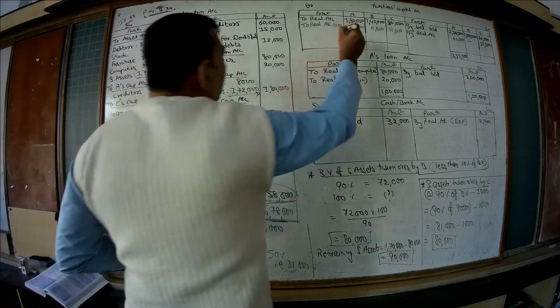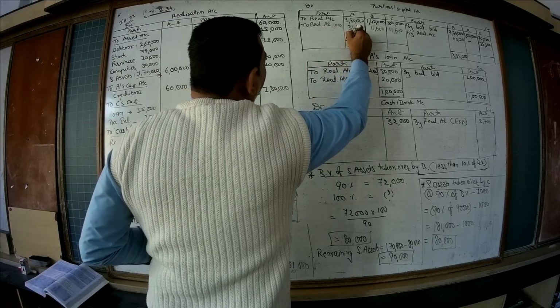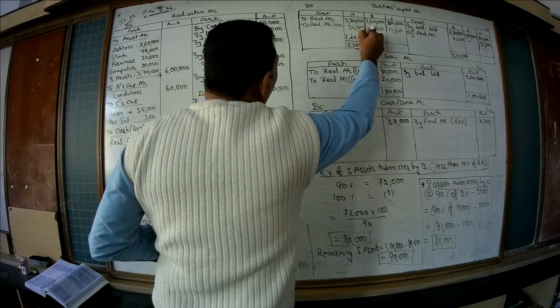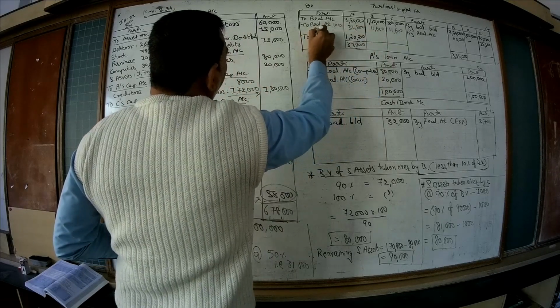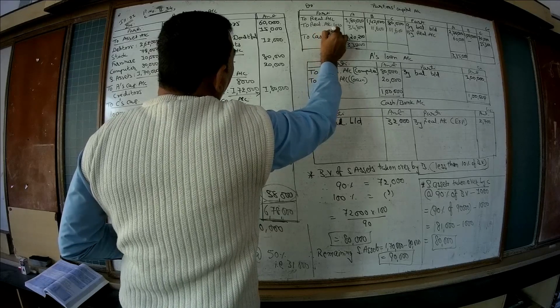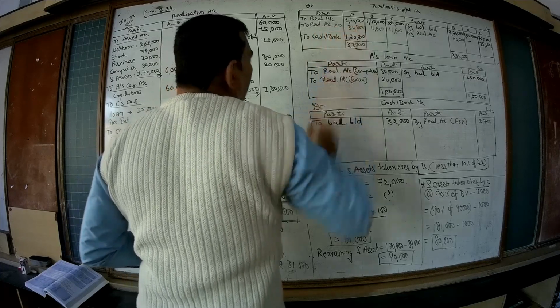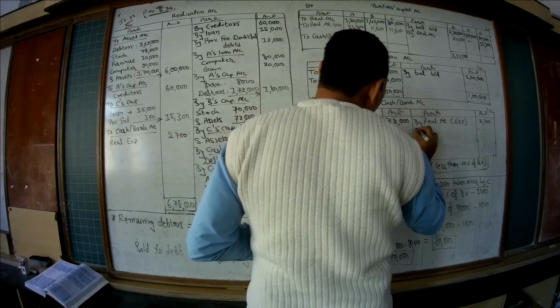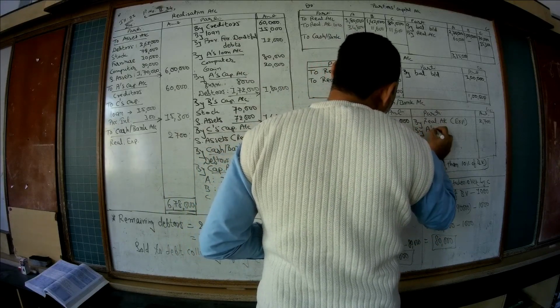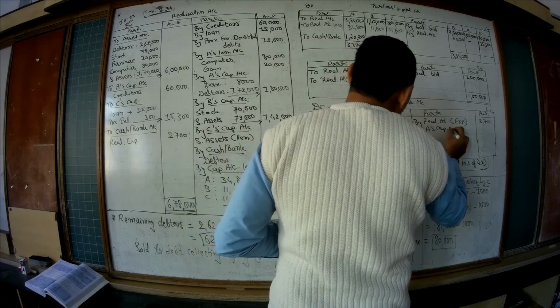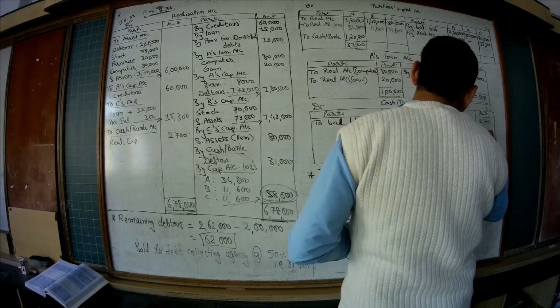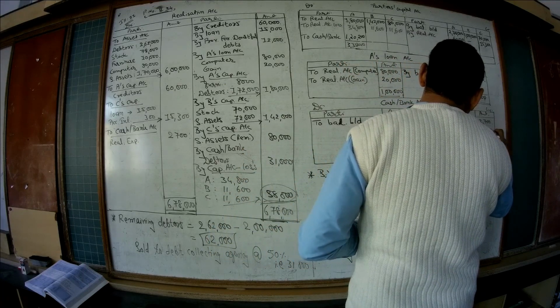So the 1,20,200 will be paid to A by cash bank account. The second effect of this, cash bank account credit side, by A's capital account, 1,20,200.